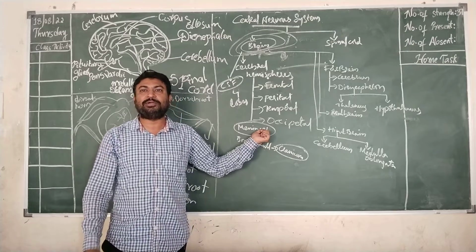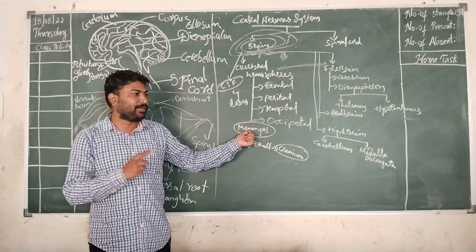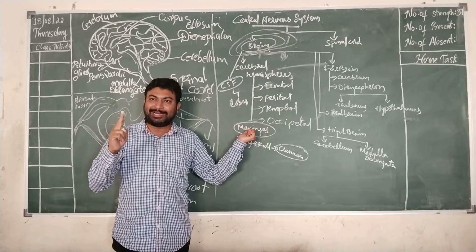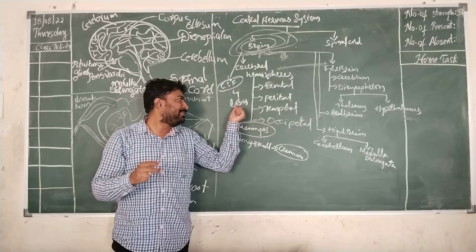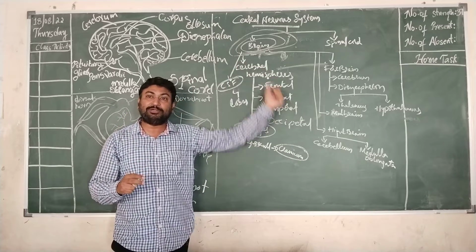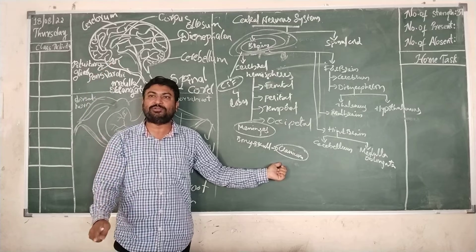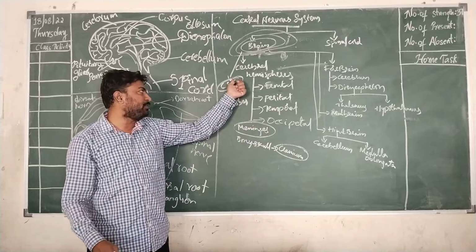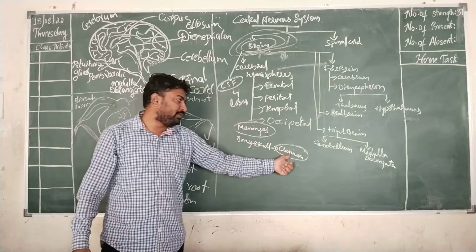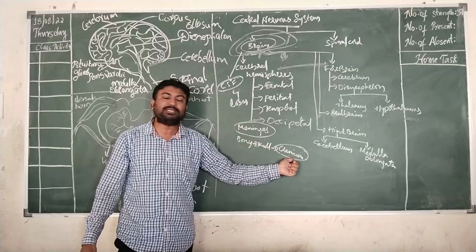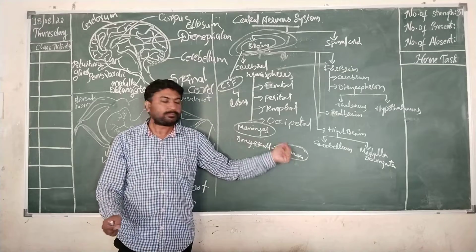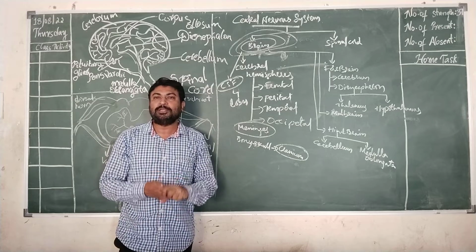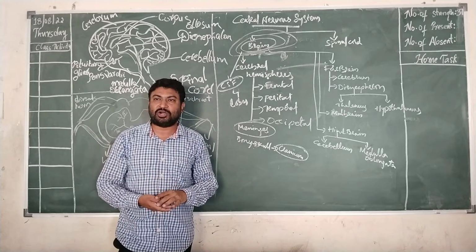The entire brain is surrounded internally by three-layered membranes known as meninges. In between the inner layer and the middle layer, it consists of a fluid known as cerebrospinal fluid. It flows from the brain to the spinal cord. That means it is continuous from the brain till the end of the spinal cord. And along with this cerebrospinal fluid and meninges, the entire brain is surrounded by bony skull known as cranium. So this cranium, meninges, cerebrospinal fluid, all these three parts are going to protect the brain from physical shocks.